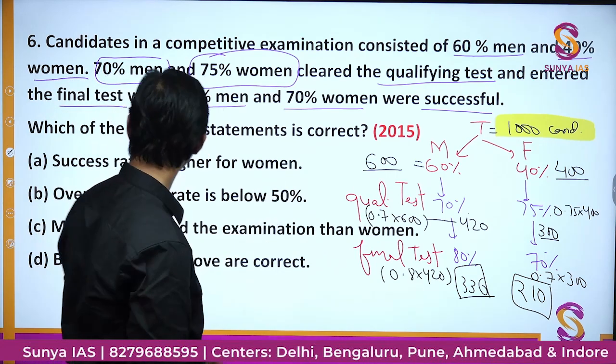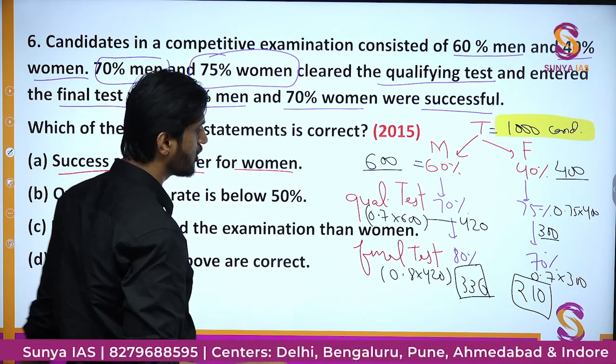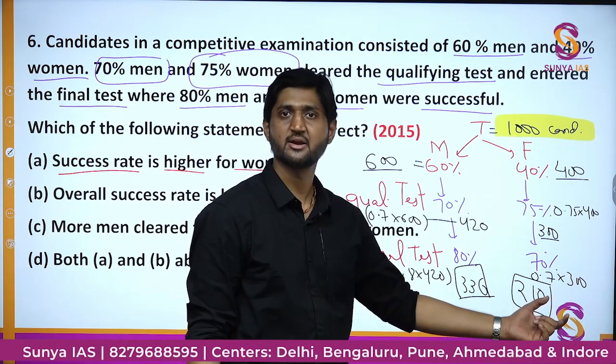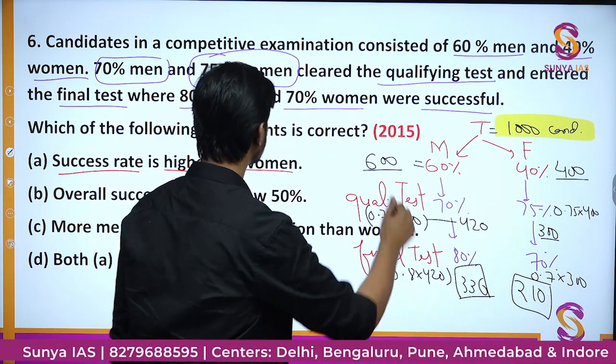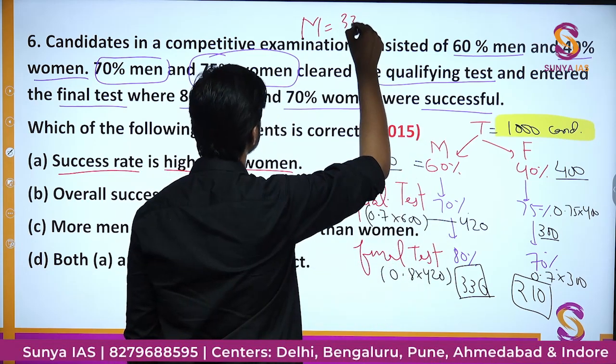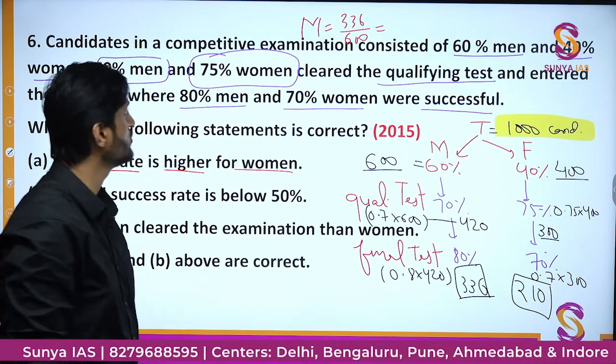So we'll check the options one after another. Success rate is higher for women. So what is success rate? Out of the total candidates, how many candidates are able to make it? So if we talk about males, the success rate is nothing but 336 upon 600. How much is it coming out to be?